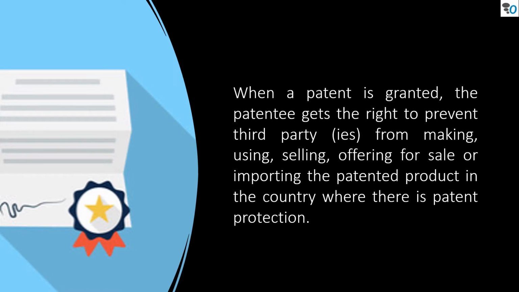A patent gives negative rights to the patent holder. So when a patent is granted, the patentee gets the right to prevent third parties from making, using, selling, offering for sale, or importing the patented product in the country where there is patent protection.